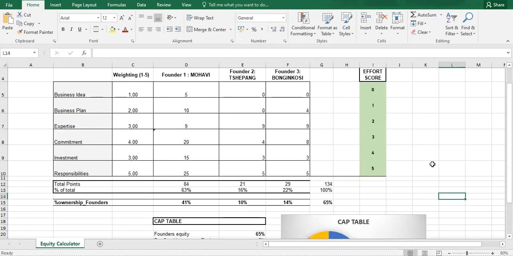Okay. So this is not the final thing. I'm just showing you how I came up with the percentages and allocations for the founders. So we're going to trick it a little bit. We're going to revise and take inventory of who's doing what and how perfectly they're doing it, and revise it as we go along.